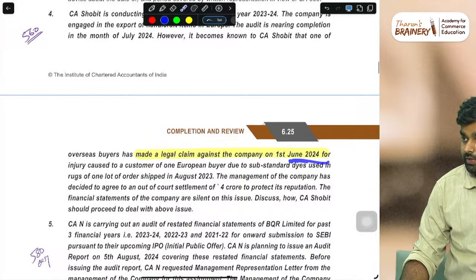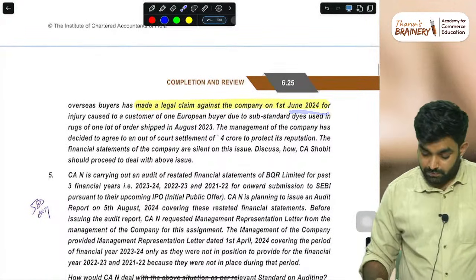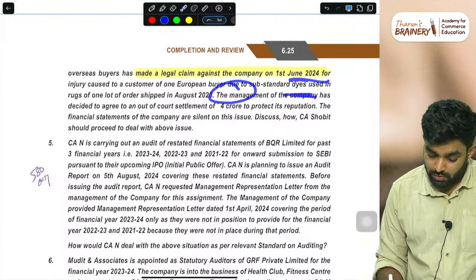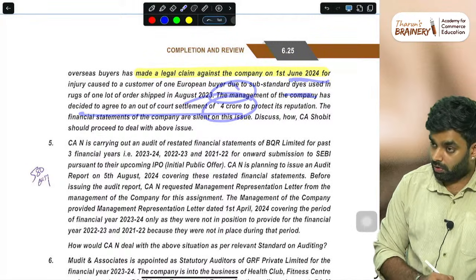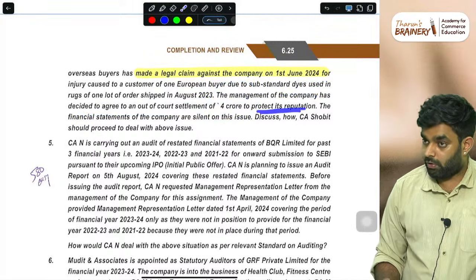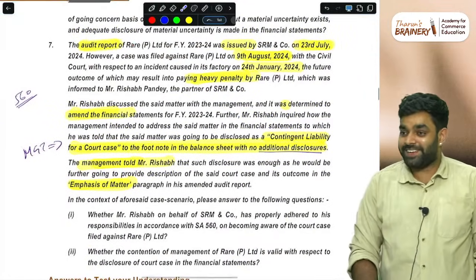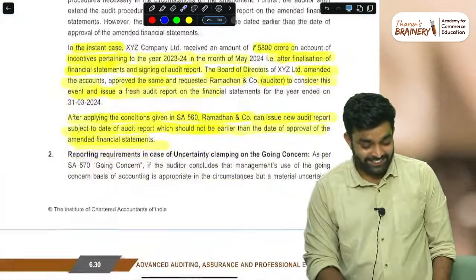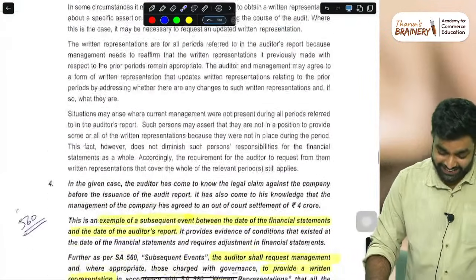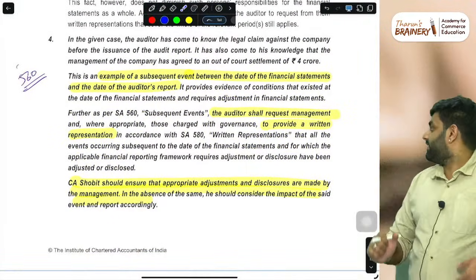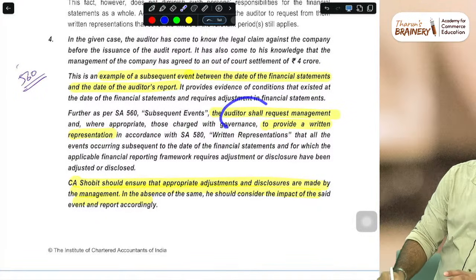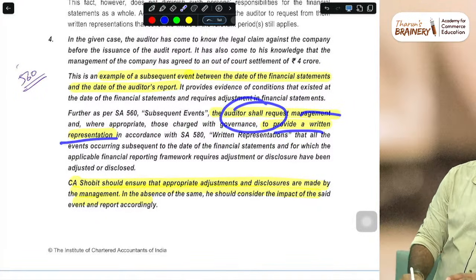This is a legal claim, a subsequent event. The legal claim is there, and the management is going for an out-of-court settlement of 4 crore to protect its reputation. What should the auditor do? Tell me, what do you think? See, very easy: request the management to give a written representation.